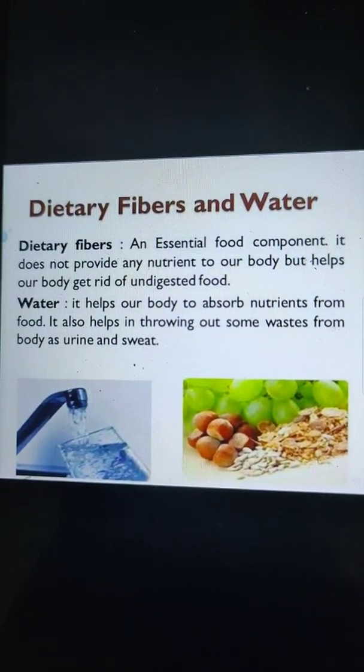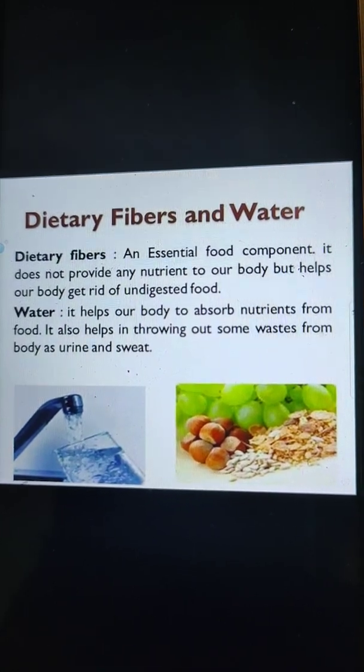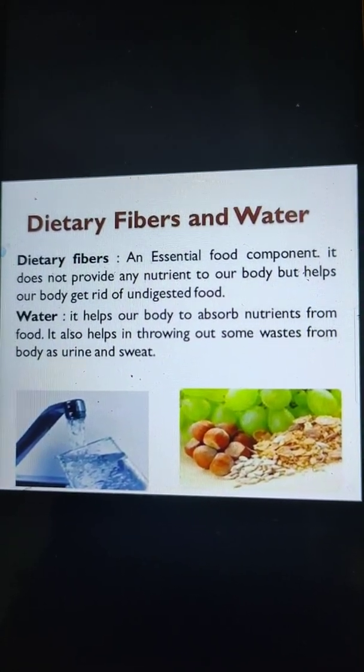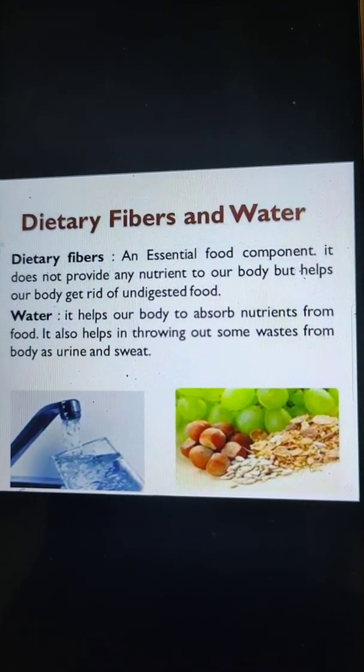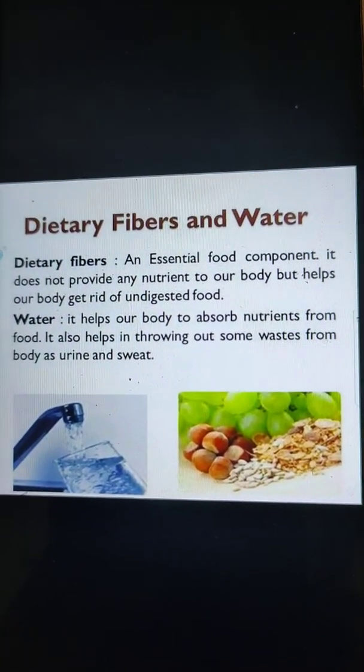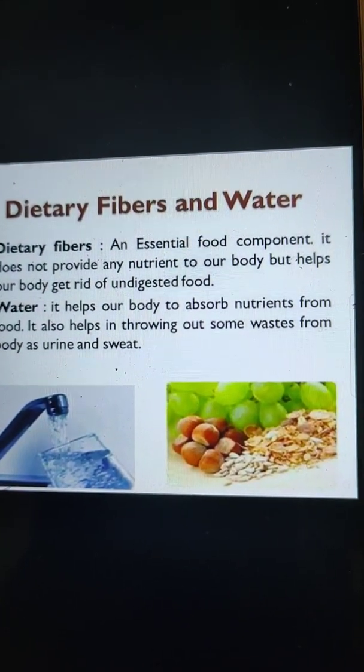Water is also a nutrient, and water is also a medium through which the nutrients and substances are distributed to the various cells of the body. So that is why water is important. Water regulates the temperature of our body by sweating.